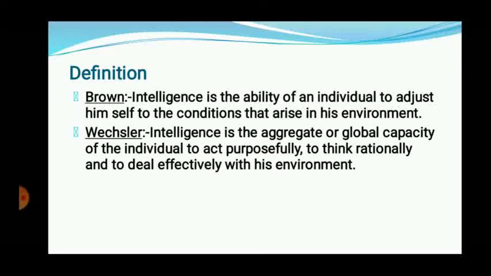If you are able to carry out the work, then think rationally, thinking according to the situation, and deal effectively with a particular situation. If you have all those abilities to act purposefully, think rationally, and deal effectively, then on that basis your intelligence level will be decided. Okay.